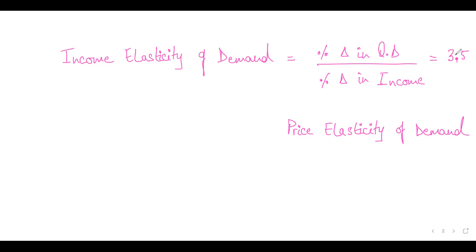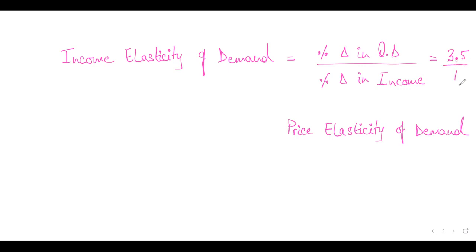Think about it. 3.5 means, now listen to me very carefully, that for 1% change in income, because that's the variable in the denominator, there would be 3.5% change in the demand for movie tickets. I repeat. A value of 3.5, which is income elasticity of demand for movie tickets, means that for 1% change in income, there will be 3.5% change in demand for movie tickets. Now we did not specify whether it's an increase or a decrease. So you have to specify then, right?